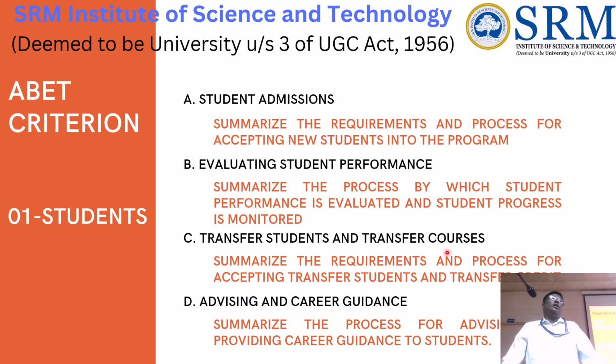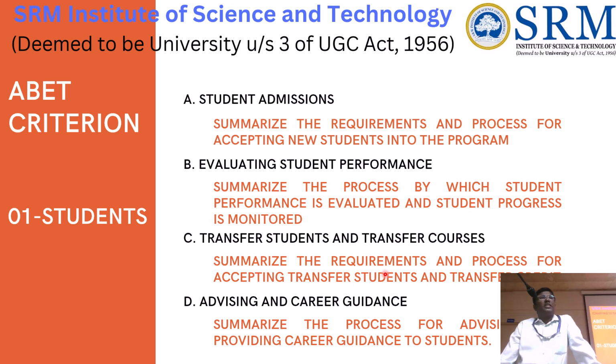If students come from another college to our college, what procedure do we follow, and how does the transfer credit happen? They are only worried about the BTech Mechanical Engineering student. For the corresponding program, what is the quality?